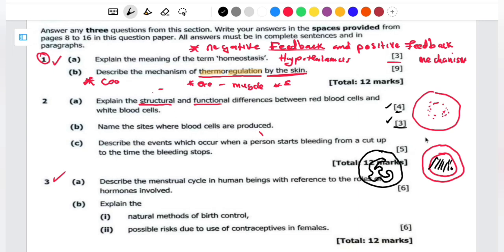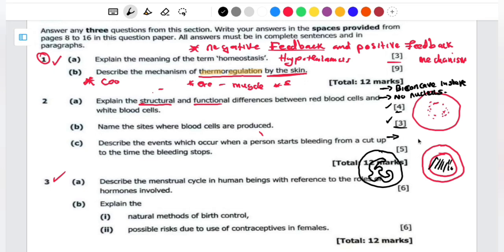In terms of the structure, you can talk of the red blood cell being biconcave in shape. I'm talking about the red blood cell here. Apart from being biconcave in shape, you have to talk about this red blood cell lacking the nucleus. It doesn't have a nucleus. I think this is enough for us to differentiate the white blood cell from the red blood cell. So it's biconcave in shape, and it doesn't have the nucleus. What about the white blood cells?